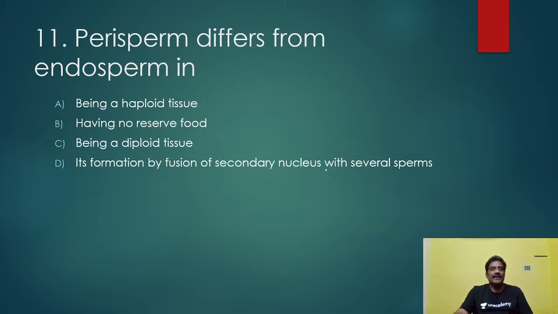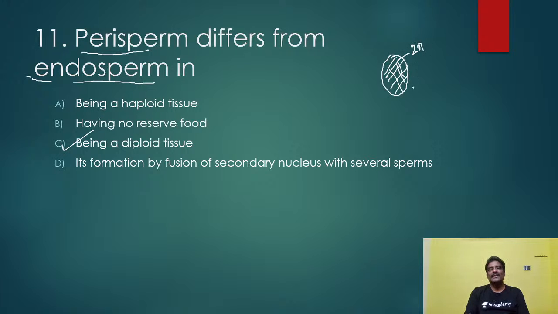Okay. Another here. Perisperm. Perisperm is different from endosperm. What is the right answer here? Perisperm is different from endosperm. The right answer is here, being a diploid tissue. So what is perisperm? Tell me. Ovule here is there, no? Ovule consists of what? Nucellus. Nucellus is diploid or haploid or triploid? This is nucellus, 2n only, diploid only. So in some seeds, only some of the nucellus will be left.